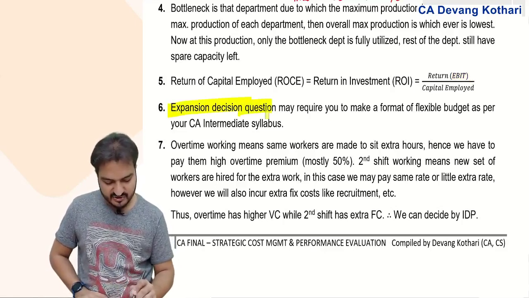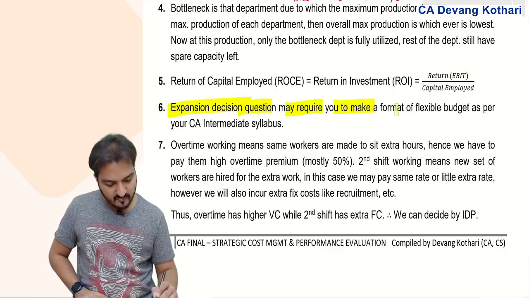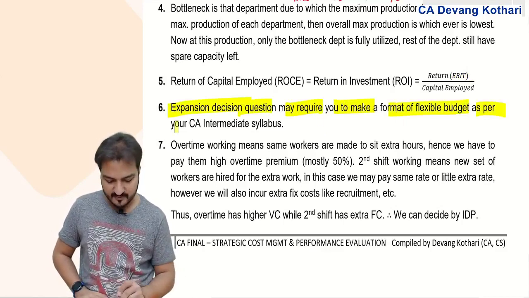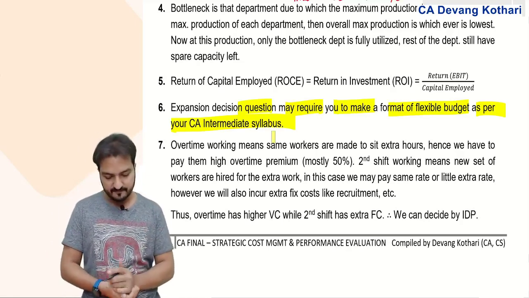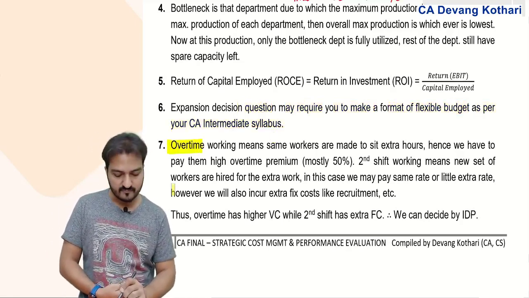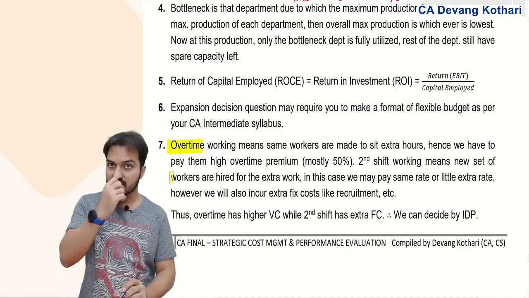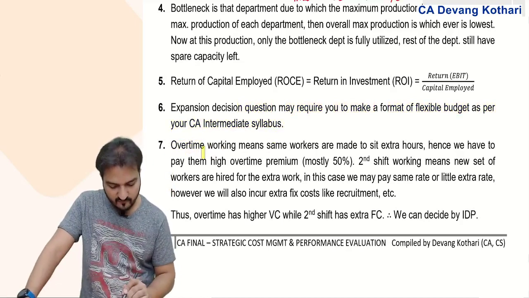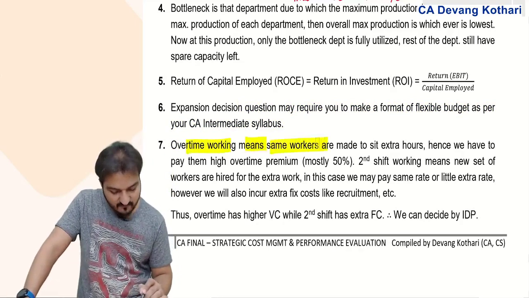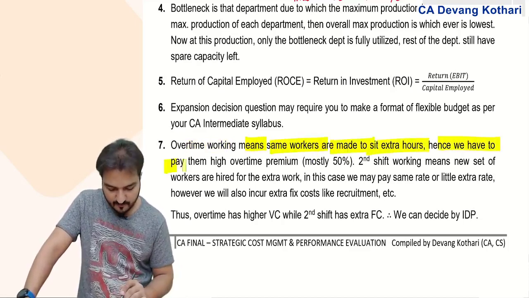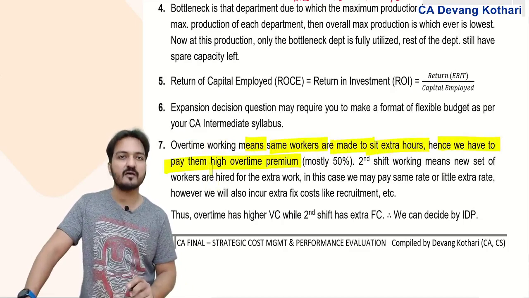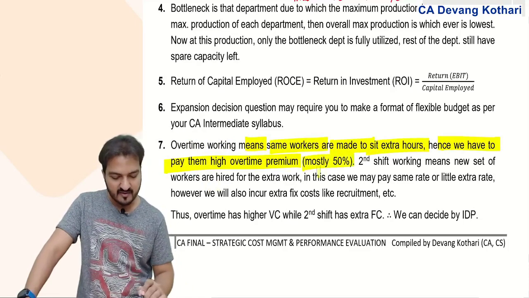Expansion decision questions may require you to make the format of a flexible budget as per your CA Inter syllabus. So a flexible budget might also come in your answer here. Overtime: some questions will give you details about overtime. Overtime working means the same workers are made to sit extra hours, hence we have to pay them a higher overtime premium. Say 50% premium I need to pay.